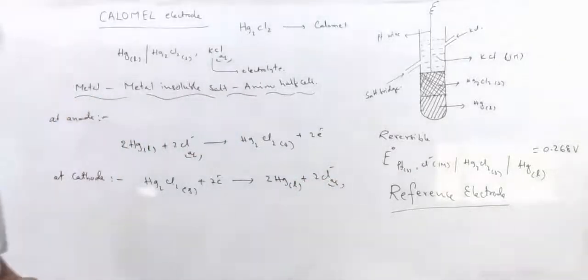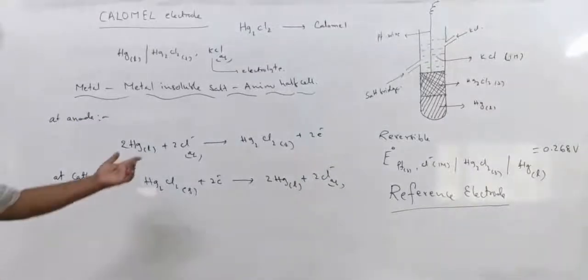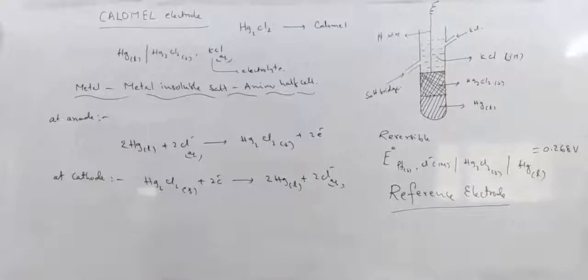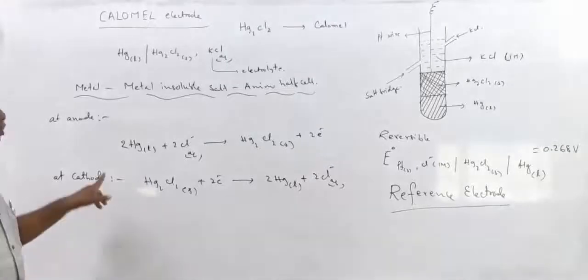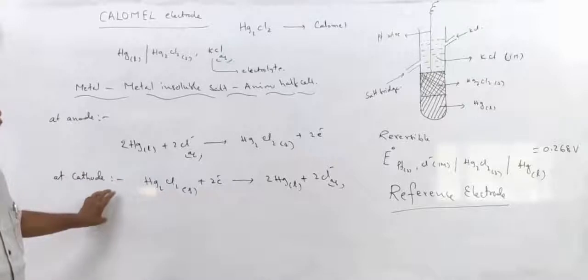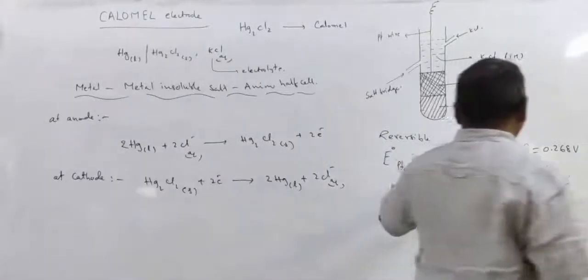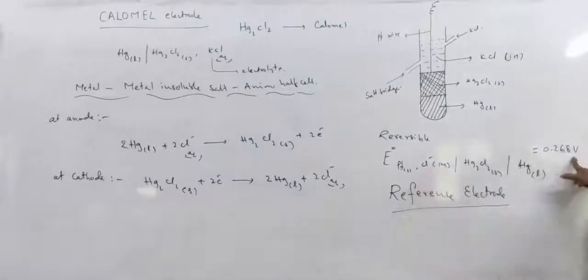Remember that the calomel electrode potential value depends on Cl minus concentration. If you change the Cl minus concentration, then the electrode potential value changes. If the concentration of Cl minus is 1 molar, then it is 0.268 volts.